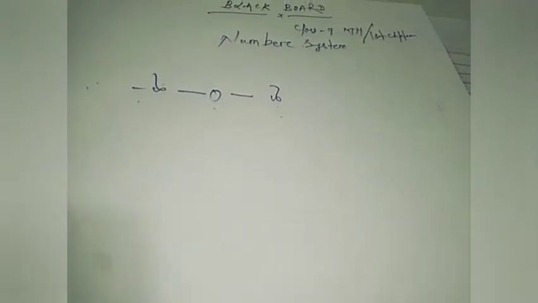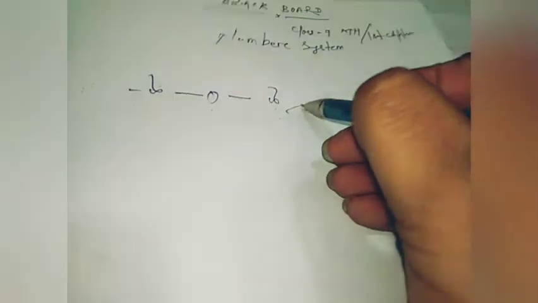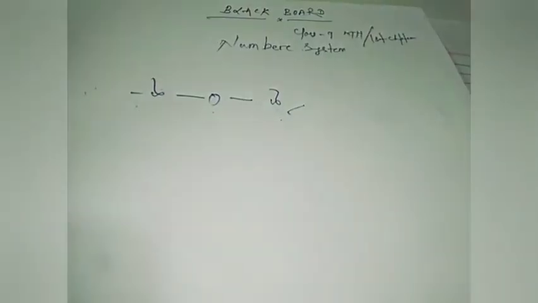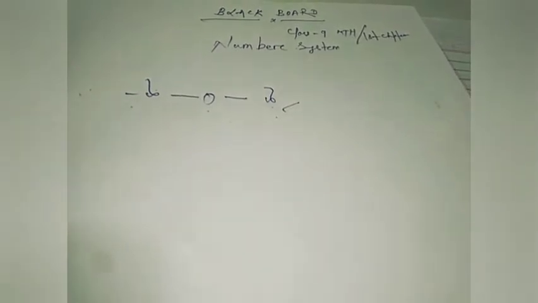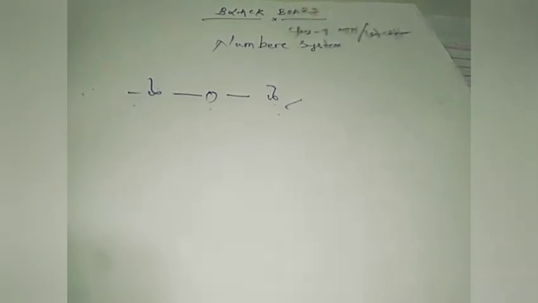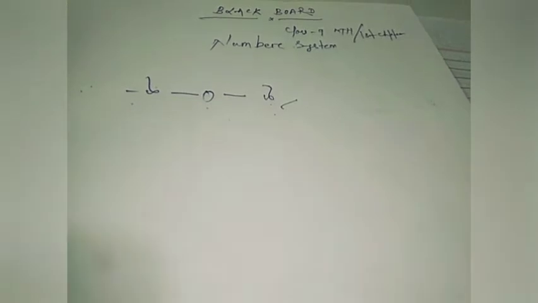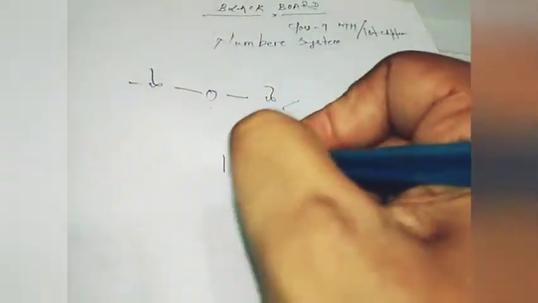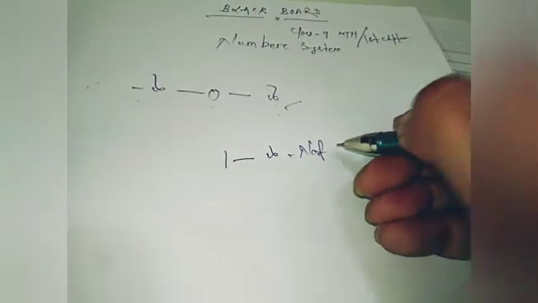So let's see how many types of numbers we have divided. These are the numbers, but we have divided these into different units. Let's see different sections. Let's see how they are. First of all, we have natural numbers. So natural numbers always start from 1 to infinity. These are called natural numbers.